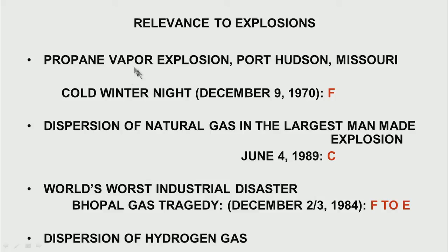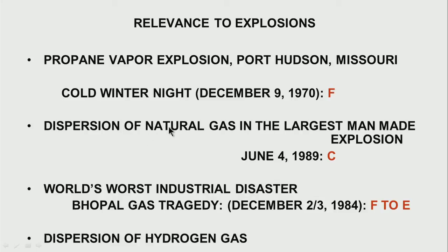When we had the propane air explosion, that means liquid propane escaped from a pipe at Port Hudson in Missouri. It was a cold winter night, something like December 9, 1970. December is a cold month. The wind was quite low at around 2.5 to 3 meters per second, and therefore, the cloud of propane collected over the surface of the earth, and it got drifted with the wind. The atmospheric stability was F.